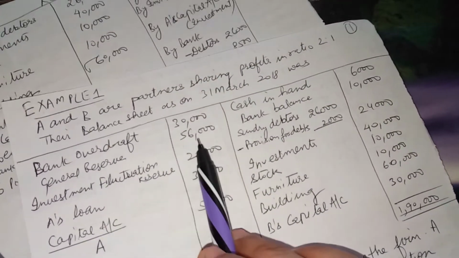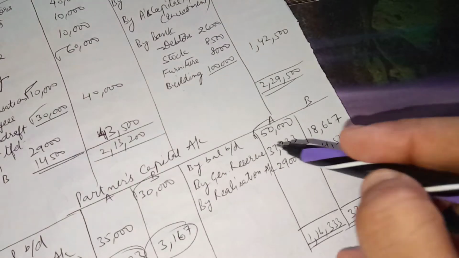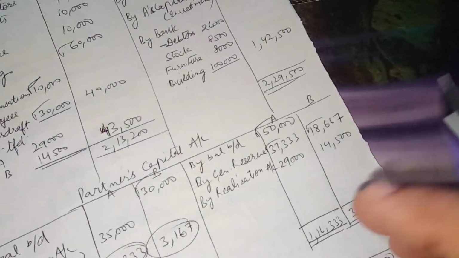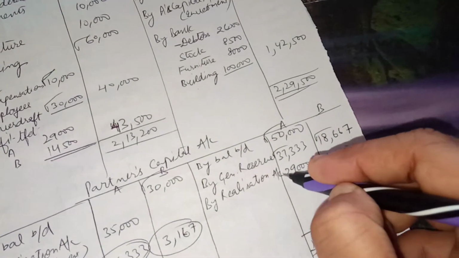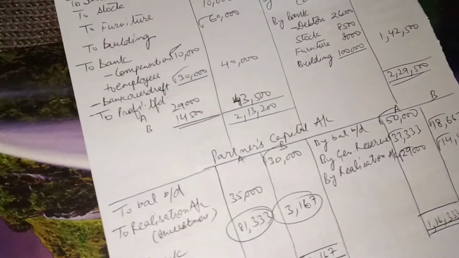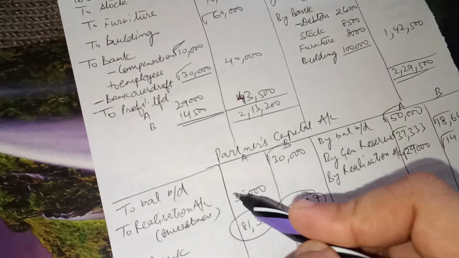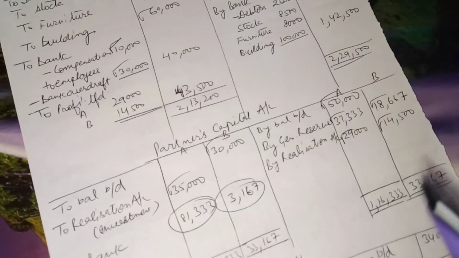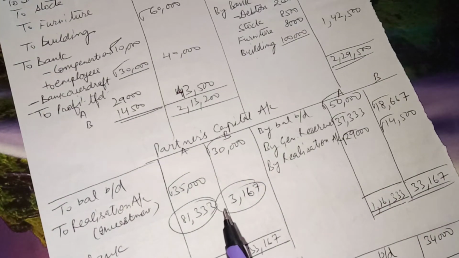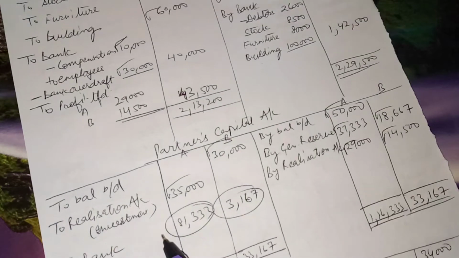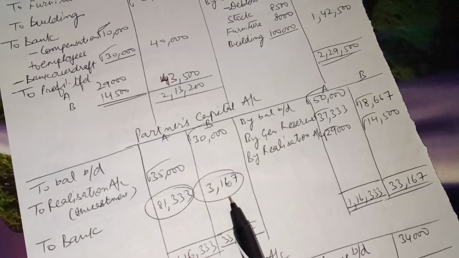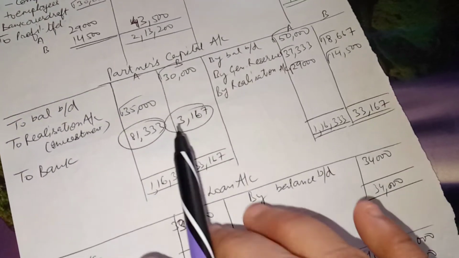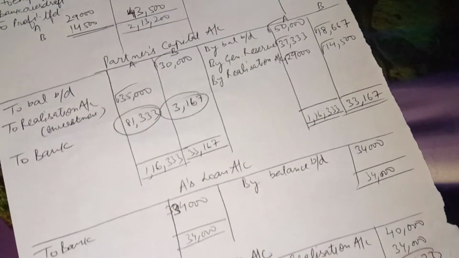General reserve in the balance sheet 56,000, transferred in the ratio 2:1. And by realization account the profit is transferred, it is here. Then investment taken over by A 35,000, and then we balance the capital accounts. The balances come out to be 81,333 and 3,167. Then all these balances we will transfer them to bank account.